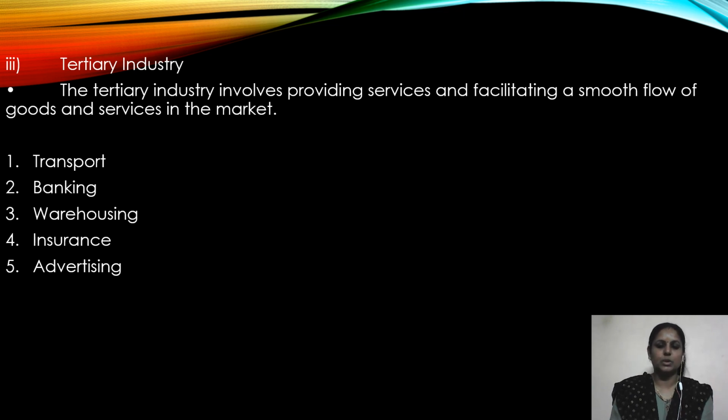So, the transportation services help the primary and secondary industries by facilitating the movement of goods from one place to another place. Different modes of transport used by tertiary industry are air, water, land, rail, etc. The next one is banking. So, through banking, the tertiary industry provides credit facilities and finance to different trading firms and industries for business expansion and also survival and growth.